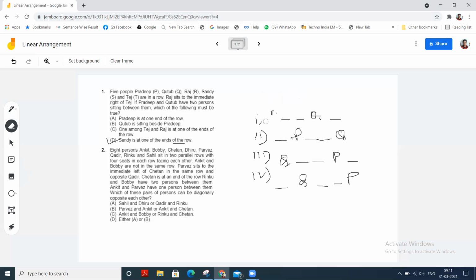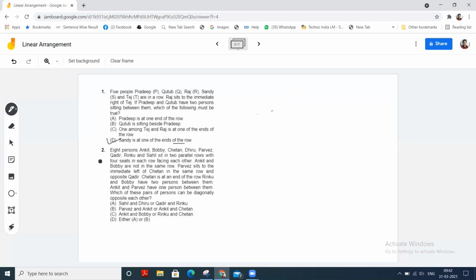Read the question. Eight persons: Ankit, Bobby, Chetan, Dhiru, Parvez, Wadir, Rinku, and Sahil sit in two parallel rows with four seats in each row facing each other.